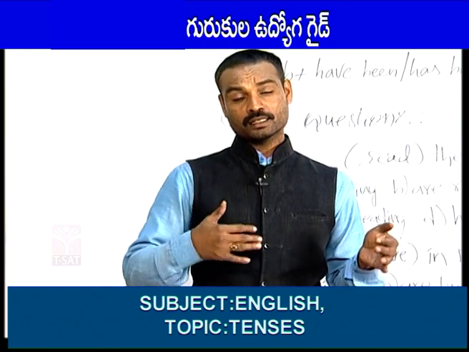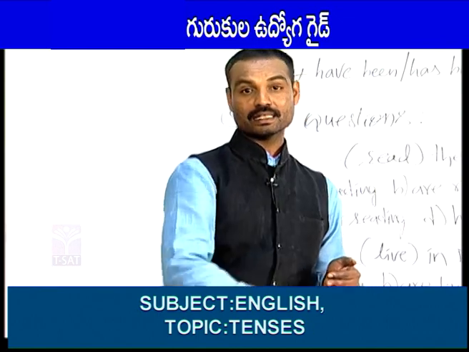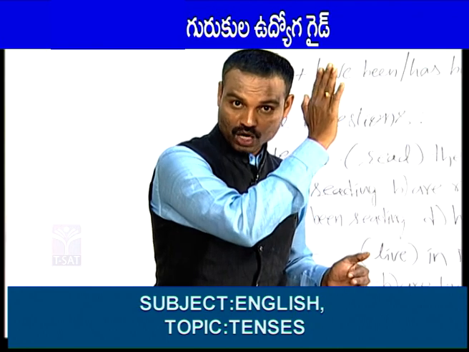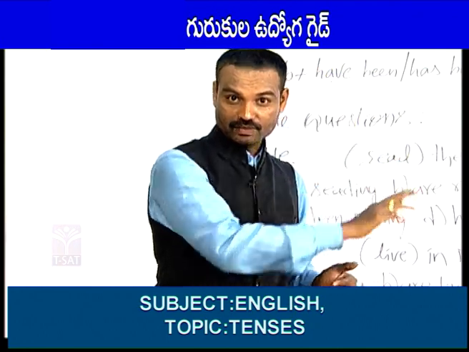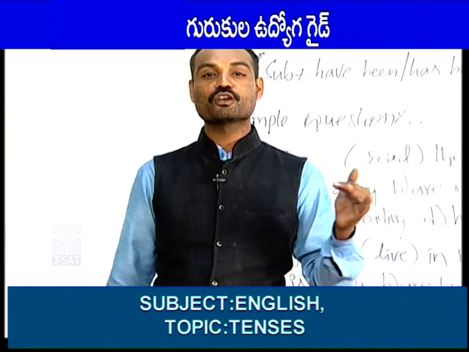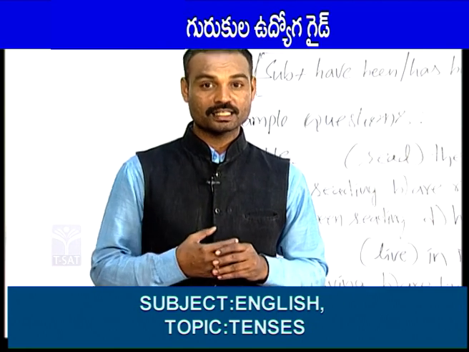And how to write sentences? After I, am is used, after we, you, they, are, after he, she, is. Example: I am watching TV now, we are watching TV now, you are watching TV now, they are watching TV now, he is watching TV now, she is watching TV now. So my friend is watching TV now, my friends are watching TV now. So this is the process of writing sentences in present continuous tense.